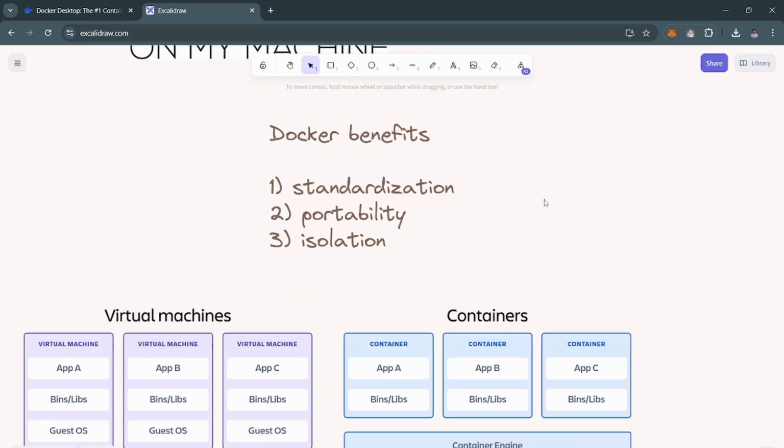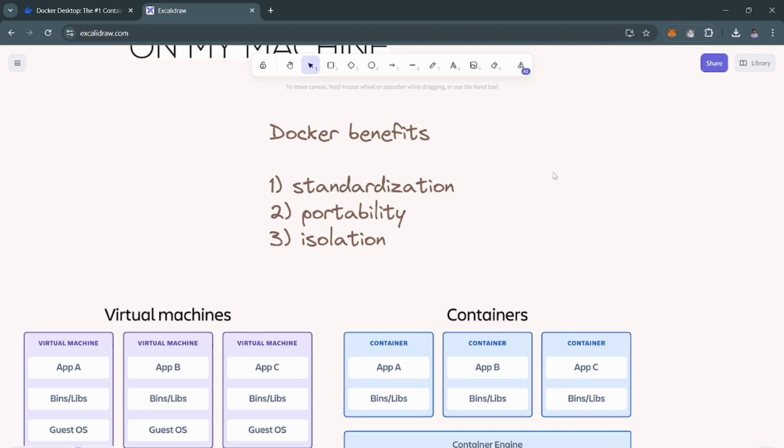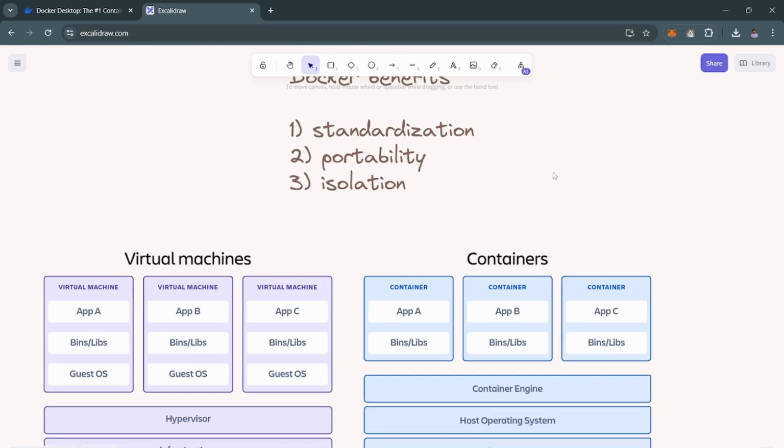The other point is portability. Docker containers are very portable. As I have explained, we don't need multiple operating systems to run one container. So we can easily share our container across teams. And the third point is isolation. Docker containers are isolated from each other, so one application won't cause any trouble to another application.